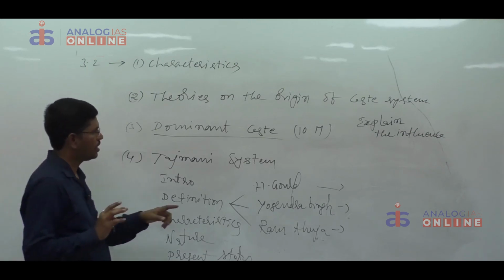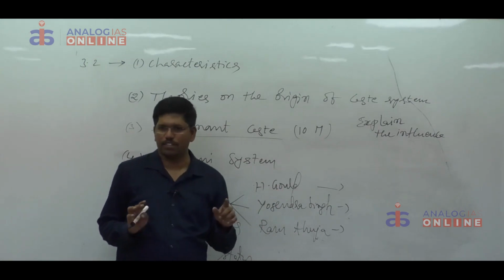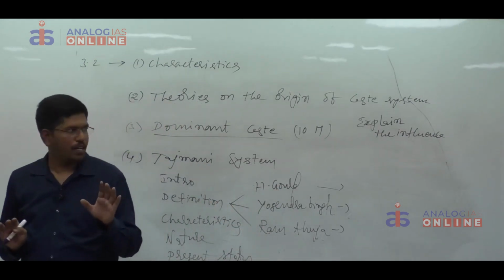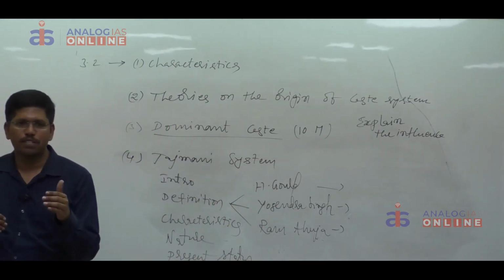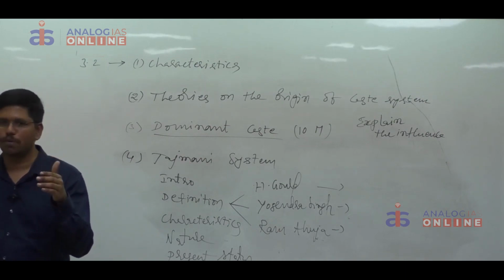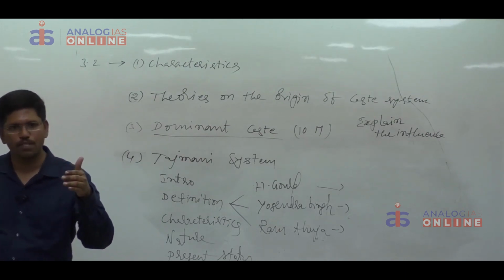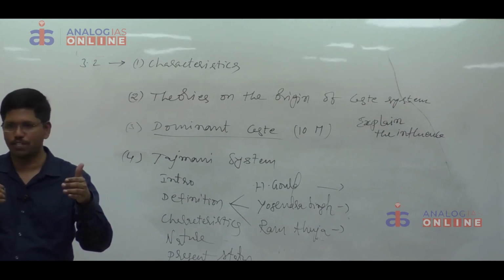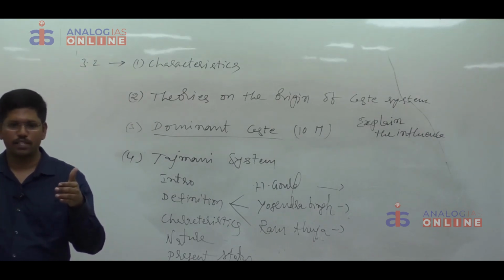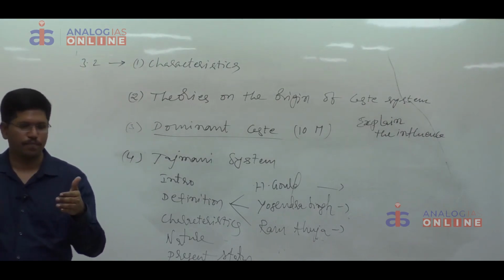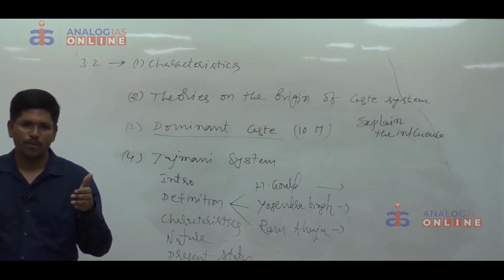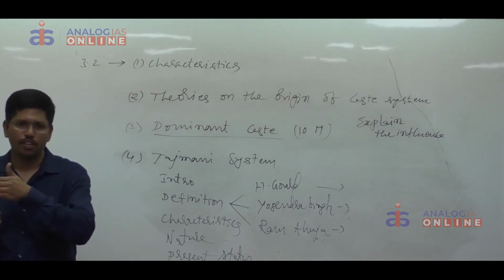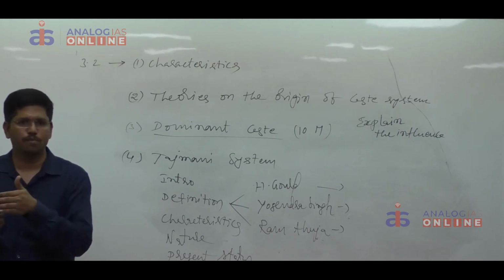That is the first definition. The second one is Yogendra Singh's definition. It is very simple. Ultimately, in the jajmani system, there will be exchange of goods and services between the jajmans and commons. Jajmans are the upper caste people, commons are the lower caste people who provide their services. Here, there is a give and take phenomenon. Lower caste people provide their services, and upper caste people will give money, payment and some other supports.